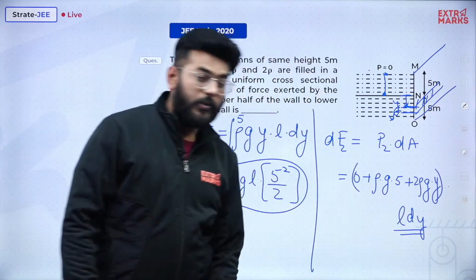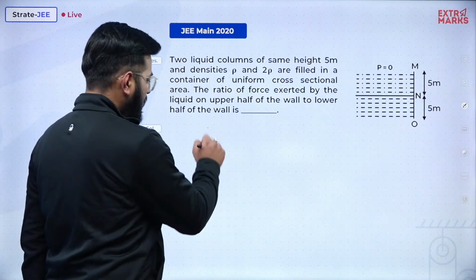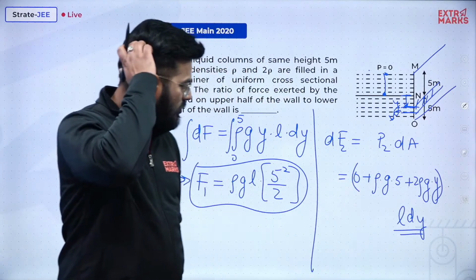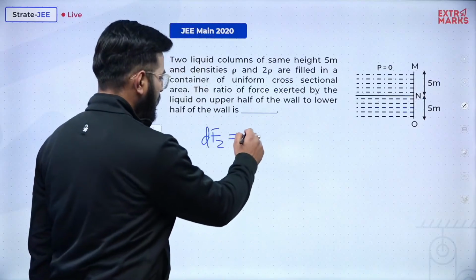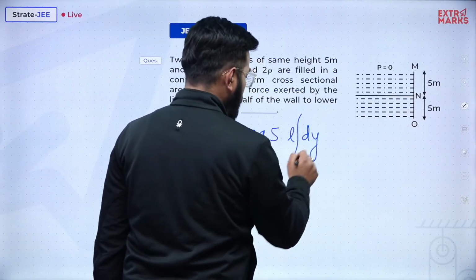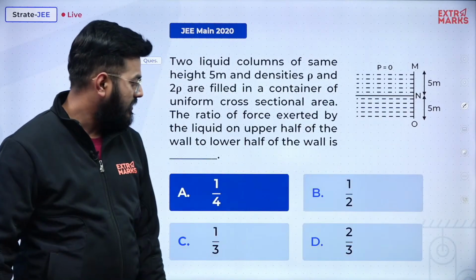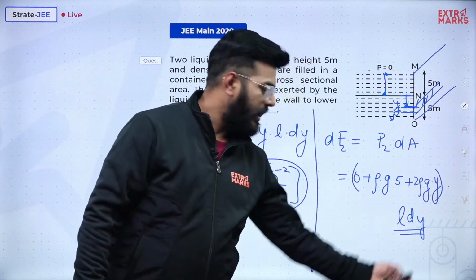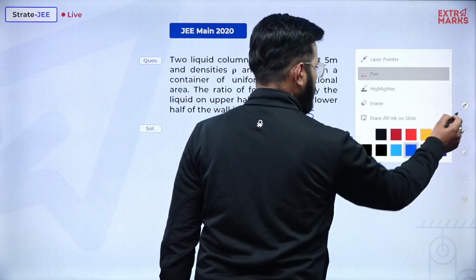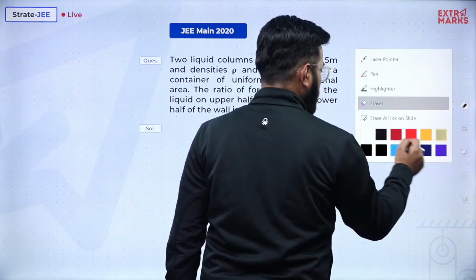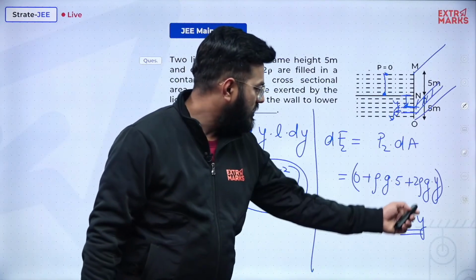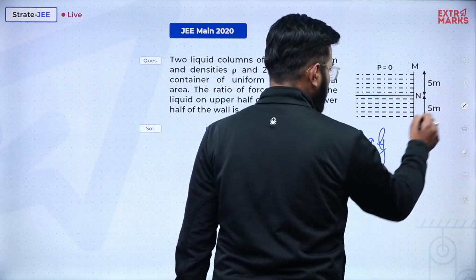Now again we just need to integrate it. So dF2 will be equal to rho g 5 into L into dy, integrated from 0 to 5. Perfect sir. Then the next term will be 2 rho g y into L dy, so 2 rho g into L.